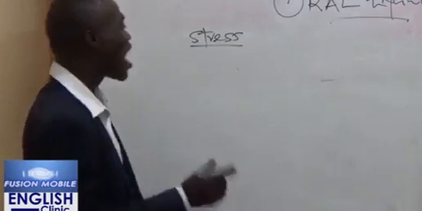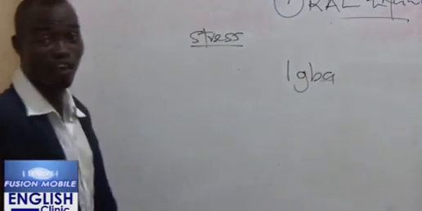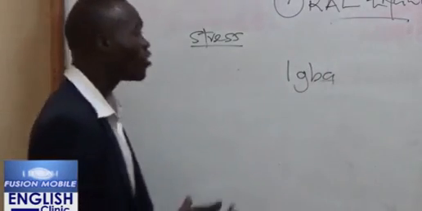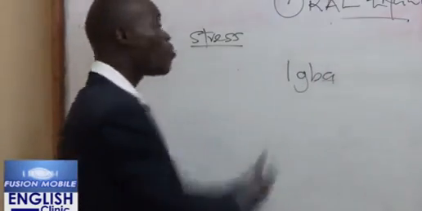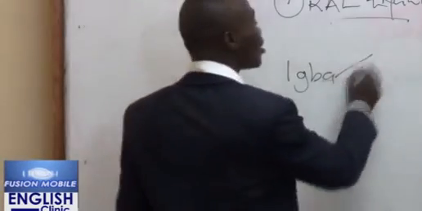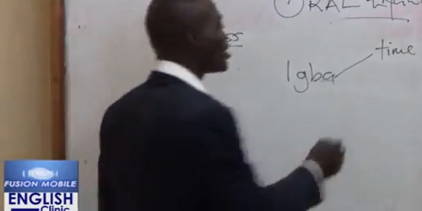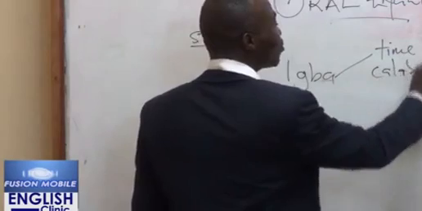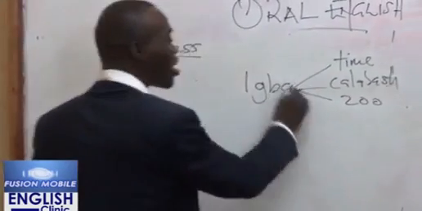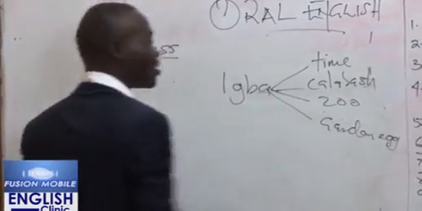In other words, you can have a word like "Igba" in the Yoruba language, and depending on where you put the tone, the tone of the voice that you employ, you can come up with different words. You can call it Igba, time. You can call it Igba, calabash. You can call it Igba, 200. You can call it Igba, garden egg. And so on and so forth.